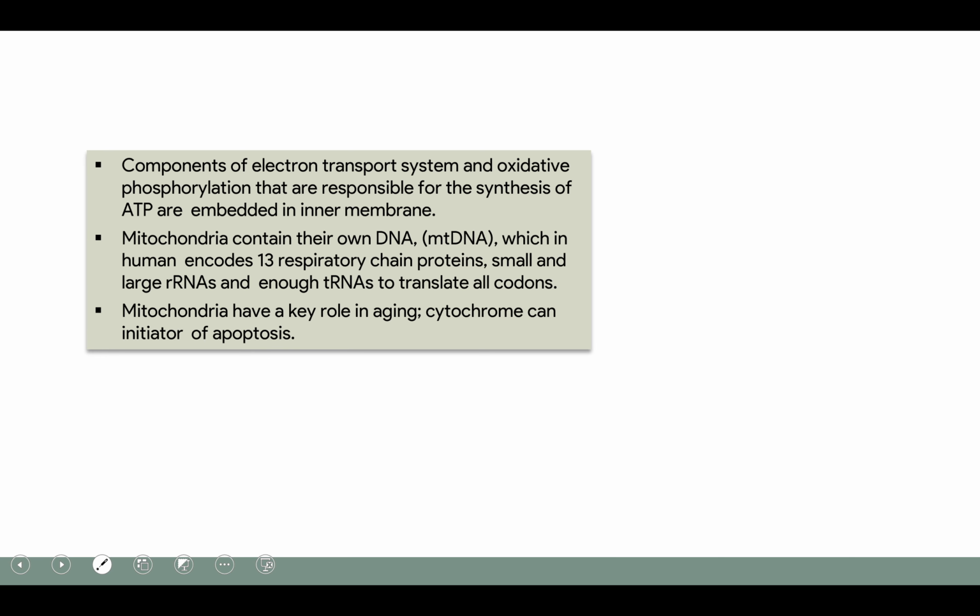The components of the electron transport chain and oxidative phosphorylation, which is responsible for the synthesis of ATP, are embedded in the inner membrane. As I've shown in the first picture, mitochondria contain mitochondrial DNA, which in humans encodes 13 respiratory chain proteins, small and large ribosomal RNAs, and enough tRNAs to translate all the codons. Mitochondria have a key role in aging, and cytochrome c, which is present in mitochondria, can be an initiator of apoptosis.